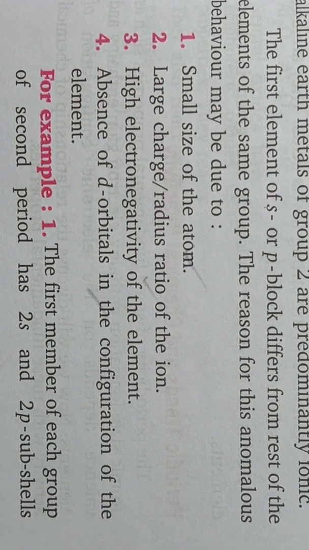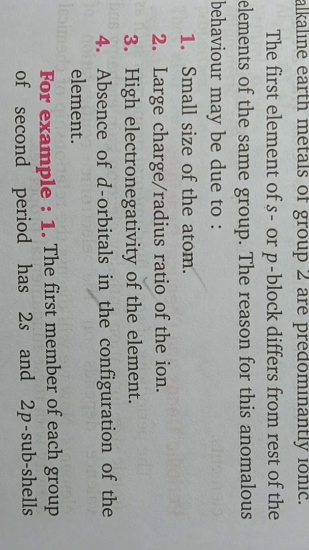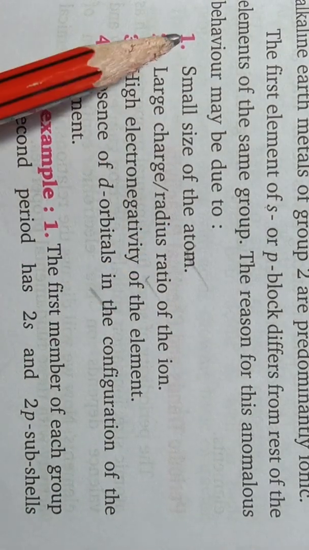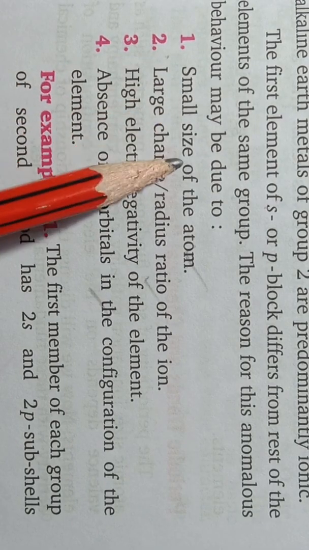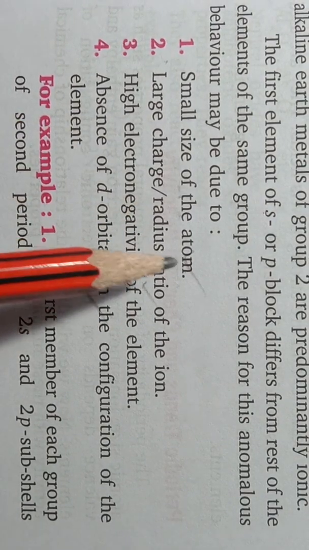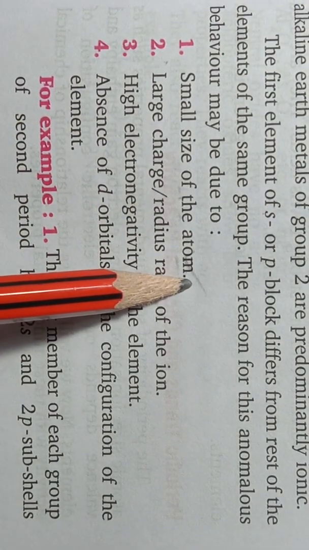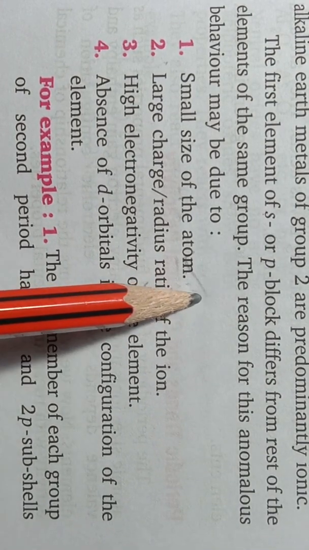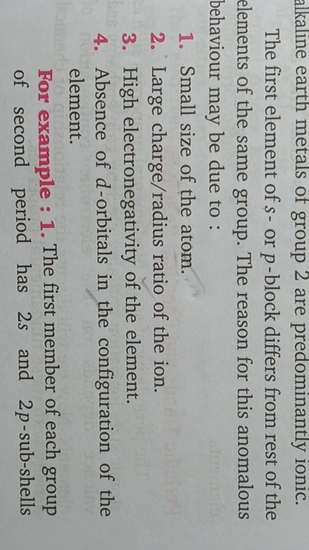So what is the reason for the anomalous properties of second period elements? The first reason is the small size of the atom. Okay, so the second period atoms are comparatively smaller in size with respect to other atoms of the same group.